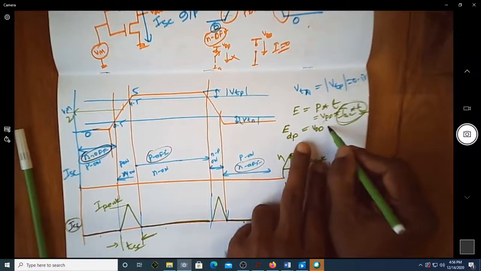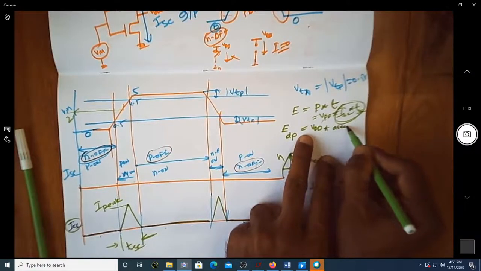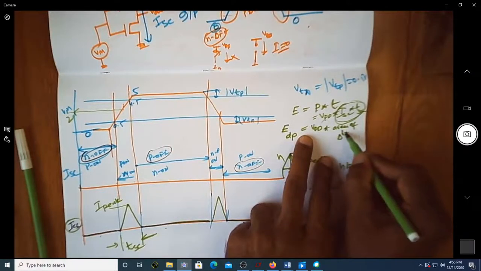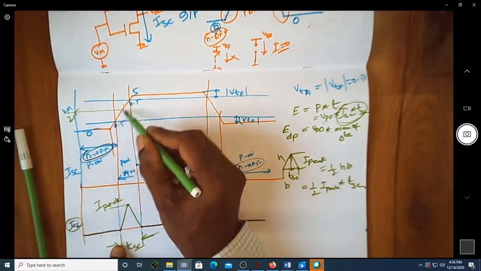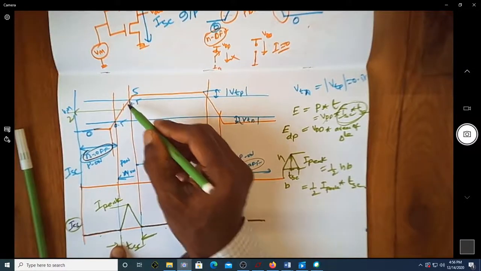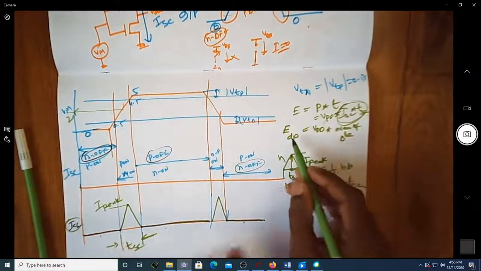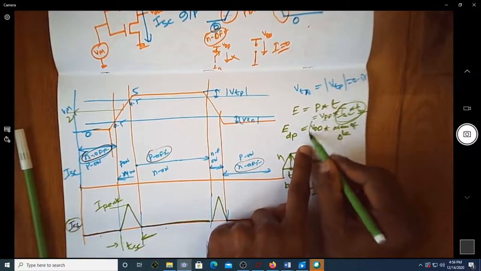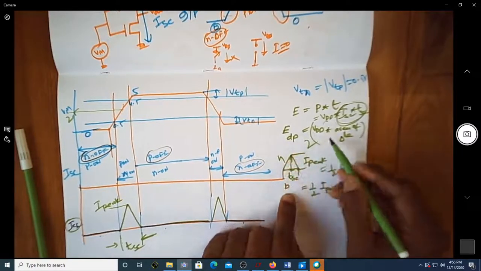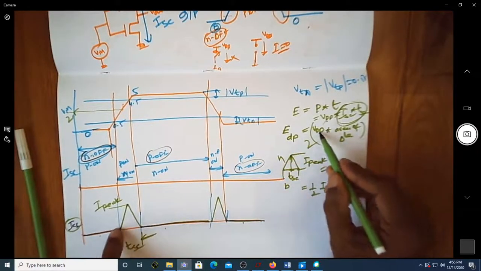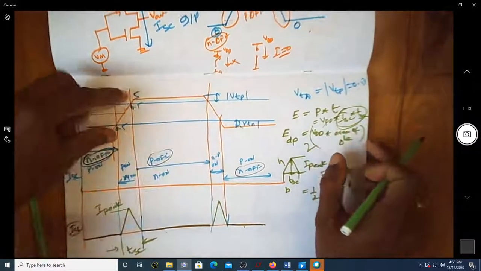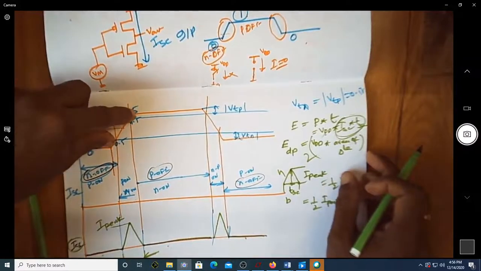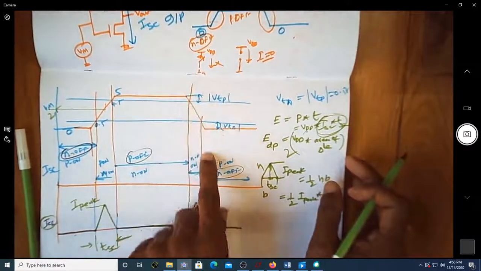This VDD multiplied by the area of the triangle corresponds to the direct path energy during rise time. The same thing is available during fall time, so this EDP is actually twice of this. This is the amount of direct path energy dissipated when the signal is rising, and the same amount happens during the fall time also.